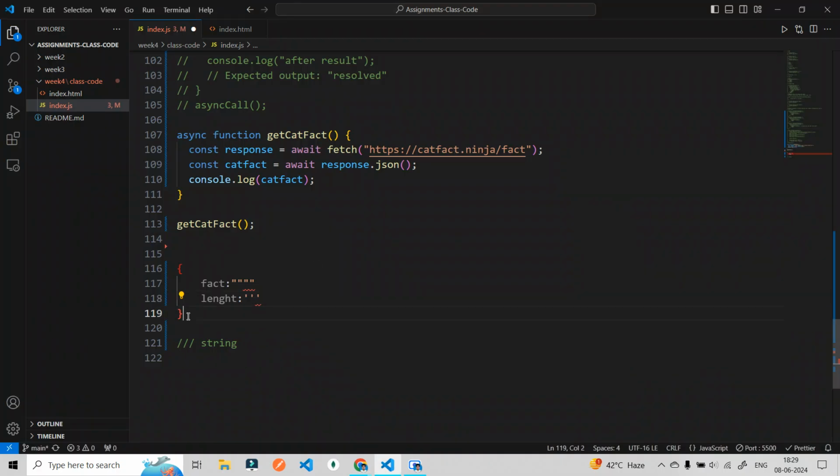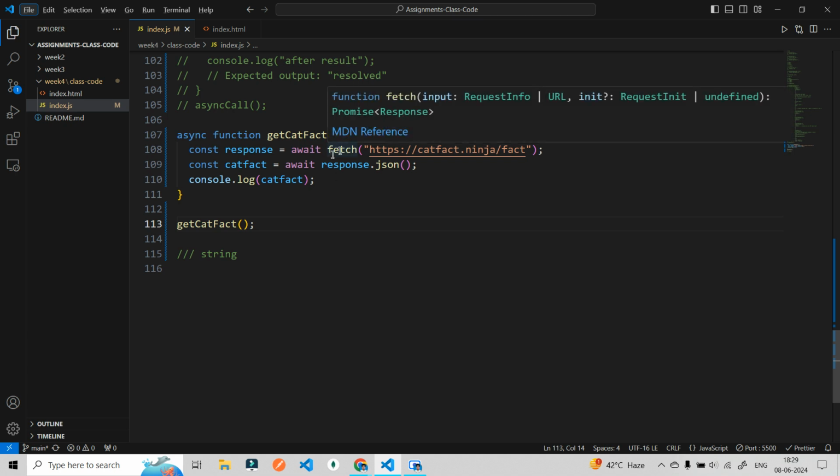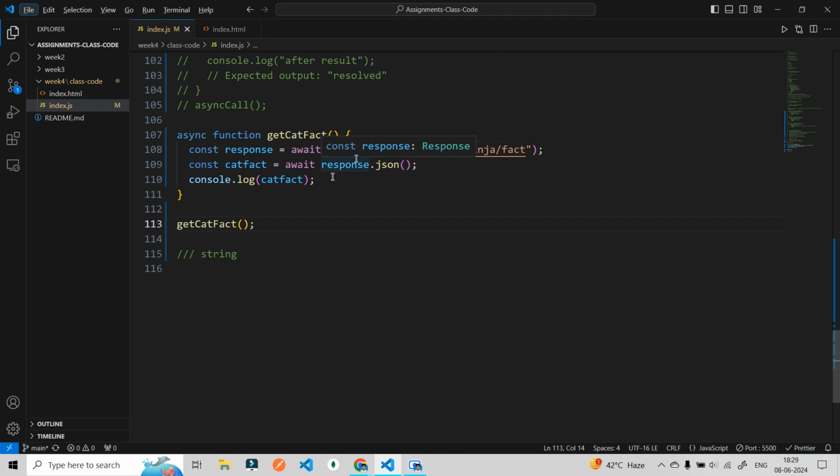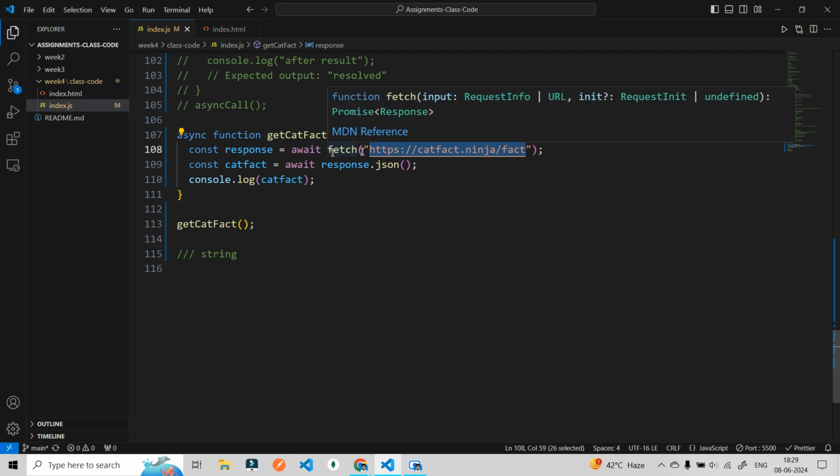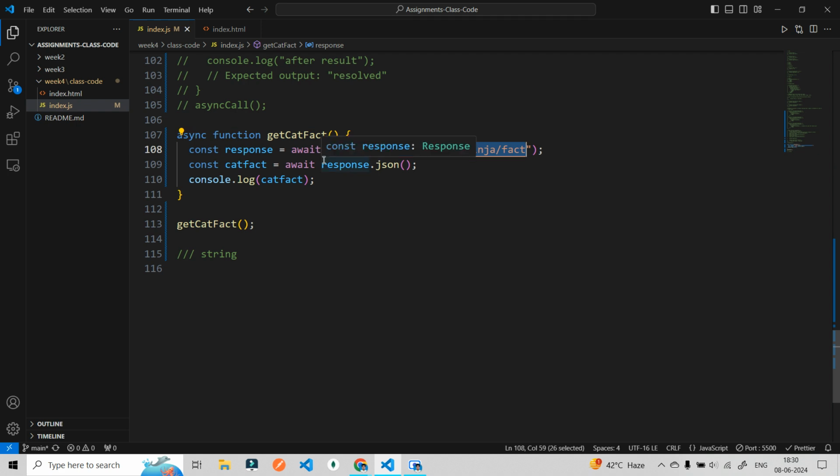You can open your mouth and ask doubts, no problem in that. So again I am repeating it. The fetch keyword is used to fetch the particular data from this particular API. Now this will take some time to give us data, that is why we are using the await keyword. But again, whatever things come from the HTTPS protocol are in string format, so we have to convert that string into JSON.